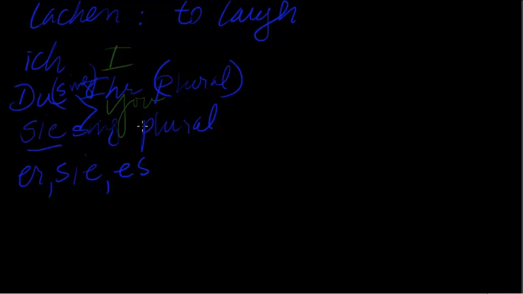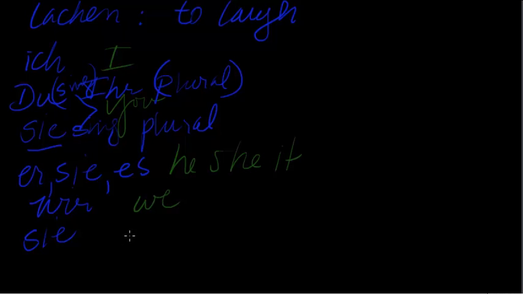Let me go ahead and write that out. He, she, it, and then wir. And I'll change the color in just a minute. Wir and sie, meaning they. Hopefully you're tracking with me. We and then they. Okay. All right. So real simple, right? That seemed really complicated actually in my mind, but it's not. Ich, du, Sie, er, sie, es, wir, sie. Okay, and then in English it's I, you, he, she, it, we, and then you we actually put up here,